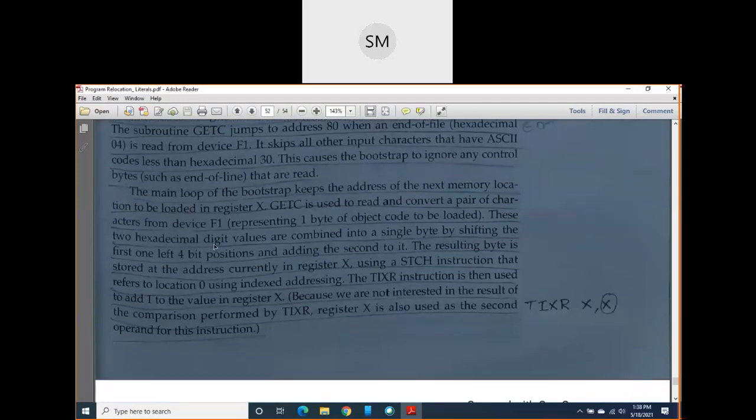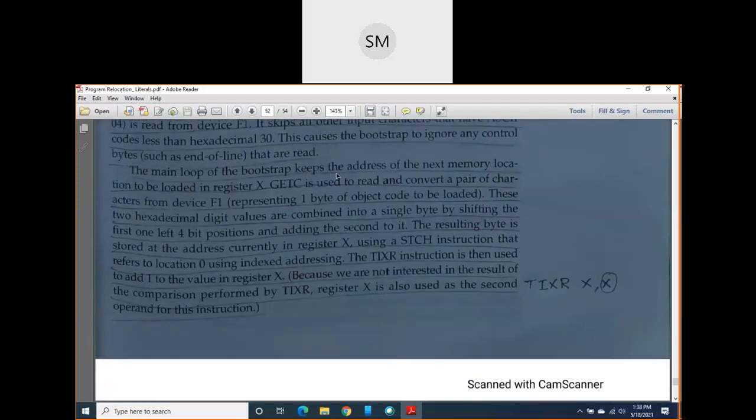Here, the main loop of our bootstrap loader keeps the address of the next memory location loaded into register X. You know, the X register is used for indexing purposes, and here also it is used mainly to hold the address of the next memory location.